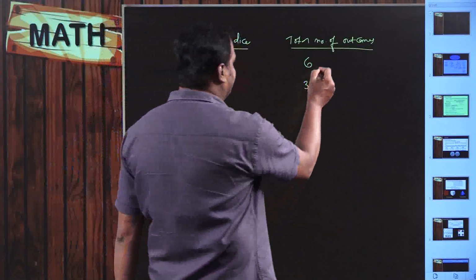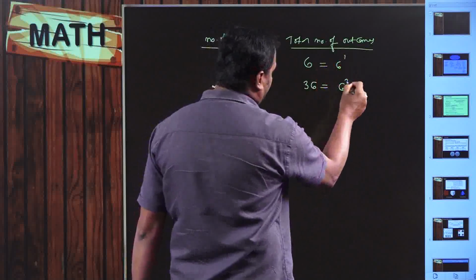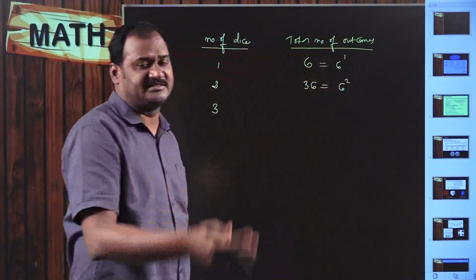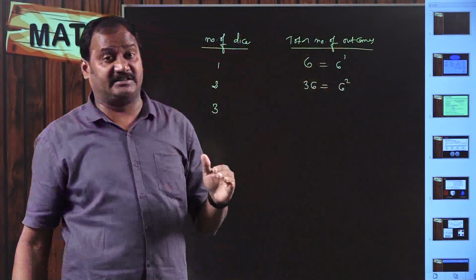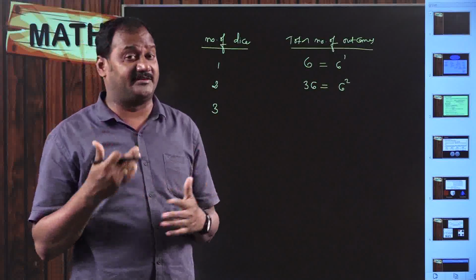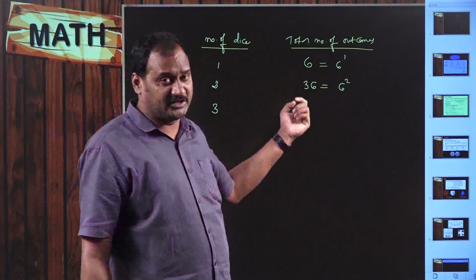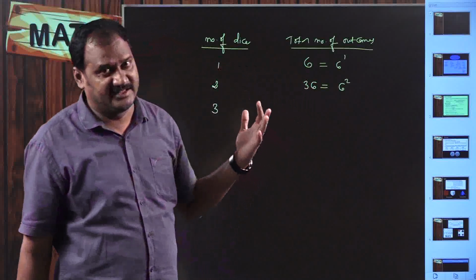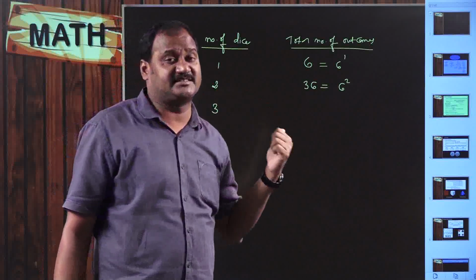See here, 6 can be written as 6 to the power of 1. 36 can be written as 6 square. Why am I writing it as 6 power 1, 6 square? Like we derived an explicit formula for the number of outcomes when rolling a number of coins, it is the same for dice. Every single die has 6 faces because we are talking about a 6-sided die.